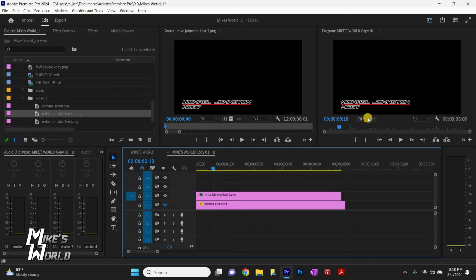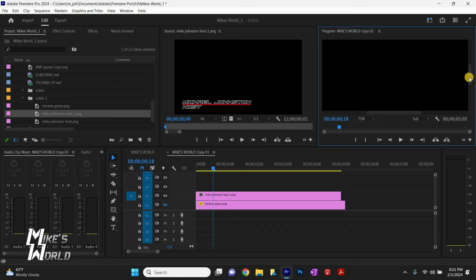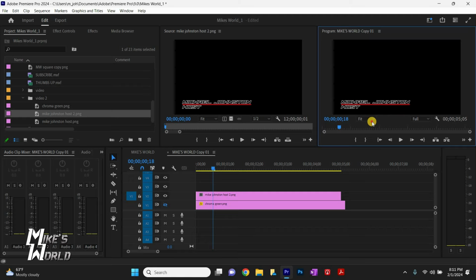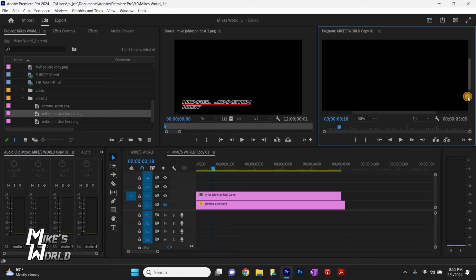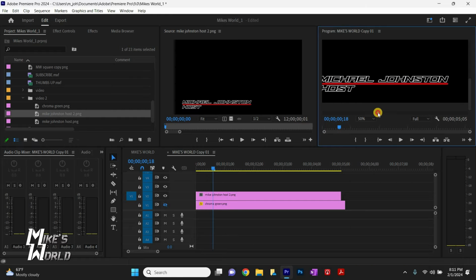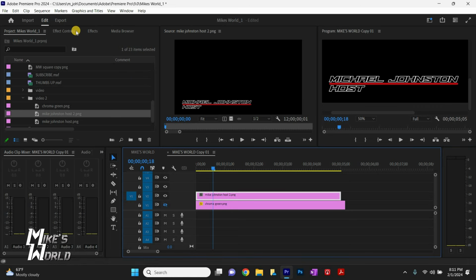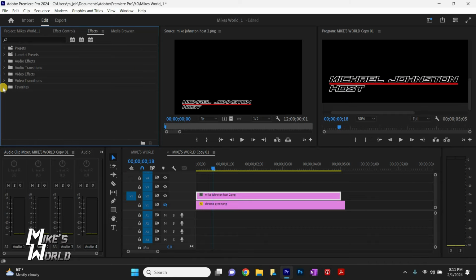And now I'm going to go back to 75% to fit to screen. That's too big. It won't completely fit. So we will go to 50%. There we go. Just so we can see it really well, because that red is so close to the words that we got to be very precise with the crop. So now again, you need that crop effect to lay onto the text layer.